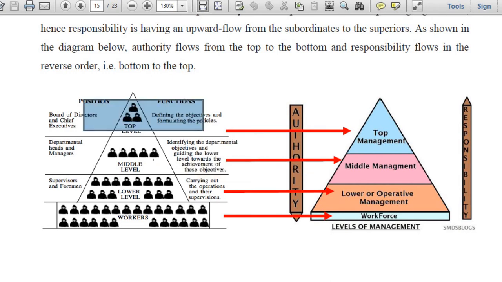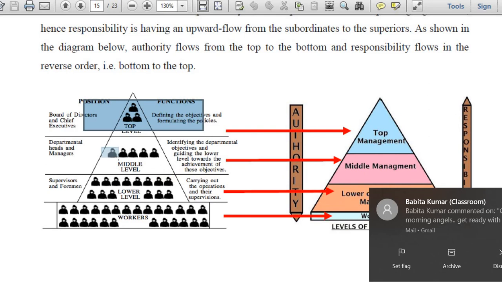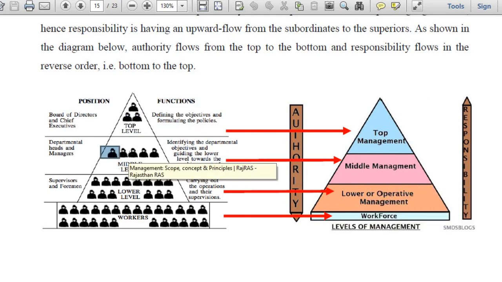Okay, they have to decide that in order to achieve the organizational objectives, what should be the contribution of my own department, because I am in charge of my department. So I have to decide that. Then I have to get the objectives of my department. After framing the objectives, I have to get it approved from the top level.